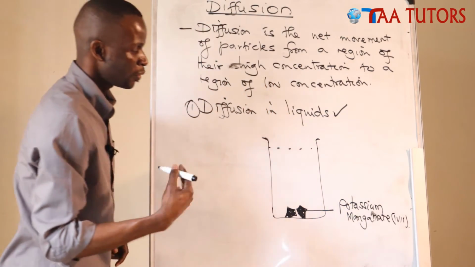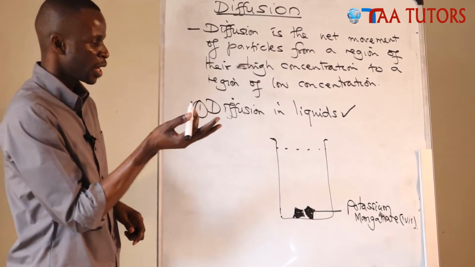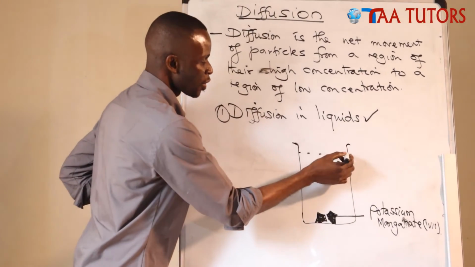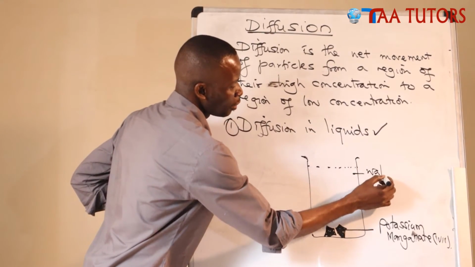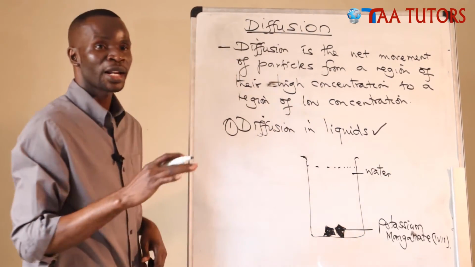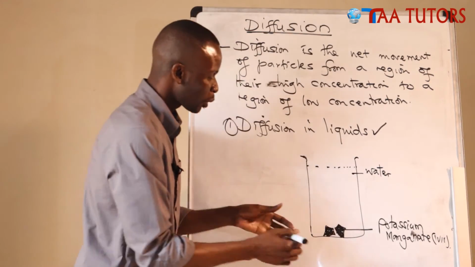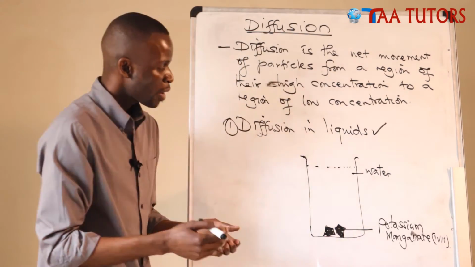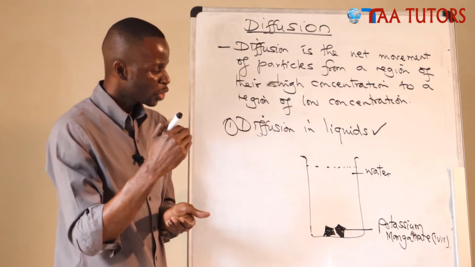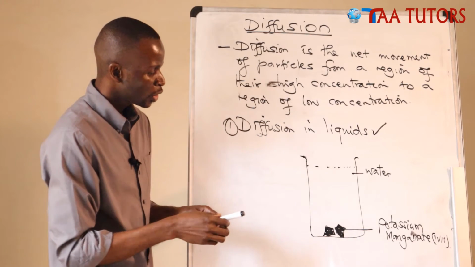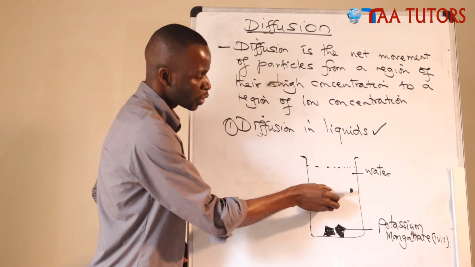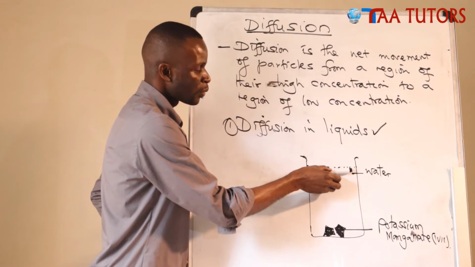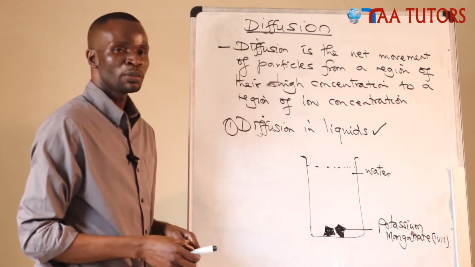As it dissolves, we see the purple color moving until it reaches the top. At the beginning, the water is colorless with only purple crystals at the bottom. But as you leave it there, after some time, you'll see the purple color spreading. After maybe 30 minutes or so, you'll find the entire water will be purple in color.